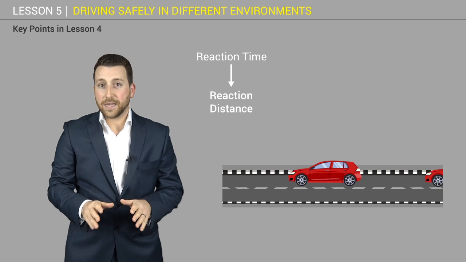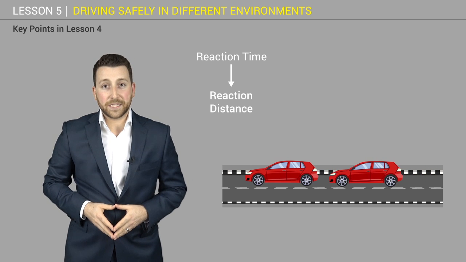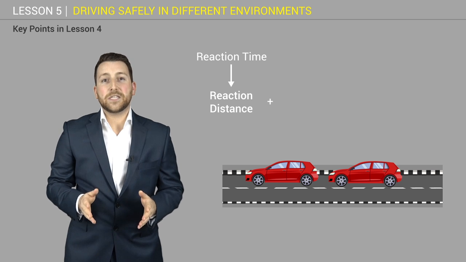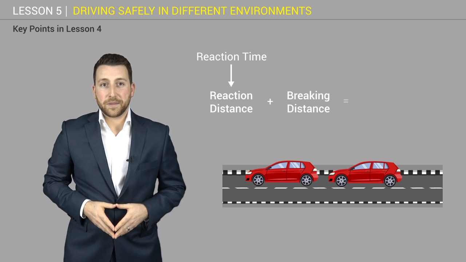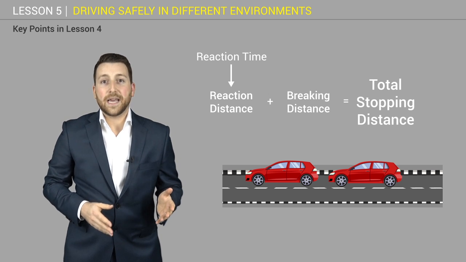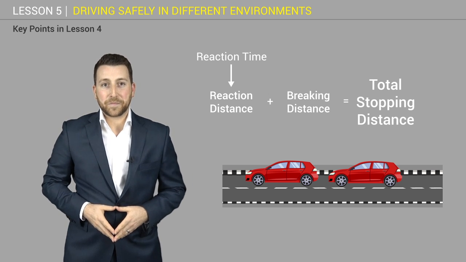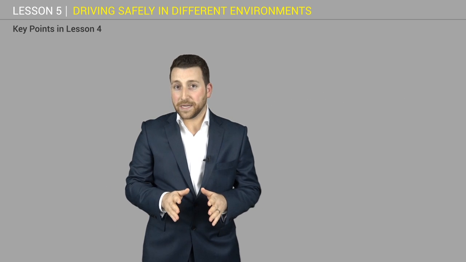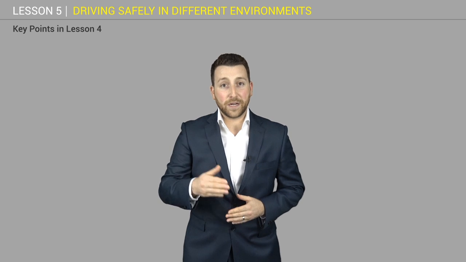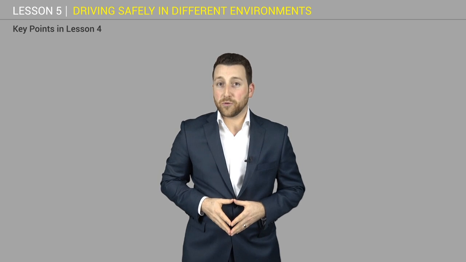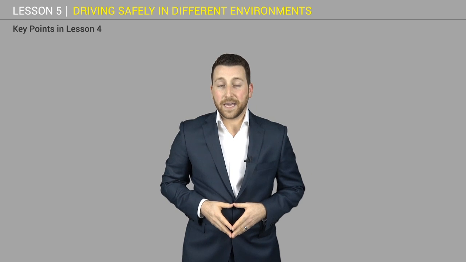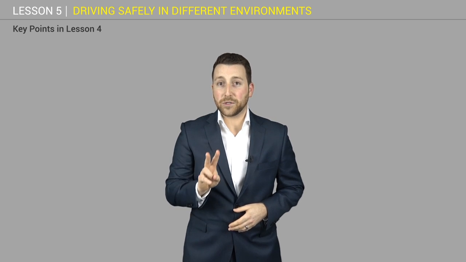Once you hit the brakes, your vehicle will still cover some distance before coming to a full stop. This is known as the braking distance. Your total stopping distance is the sum of your reaction distance and your braking distance. Safely, your stopping distance should be shorter than the distance of your vehicle to the vehicle in front of you so that you do not end up crashing to that vehicle. This is called safe following distance. In good conditions, this is about 2 seconds.